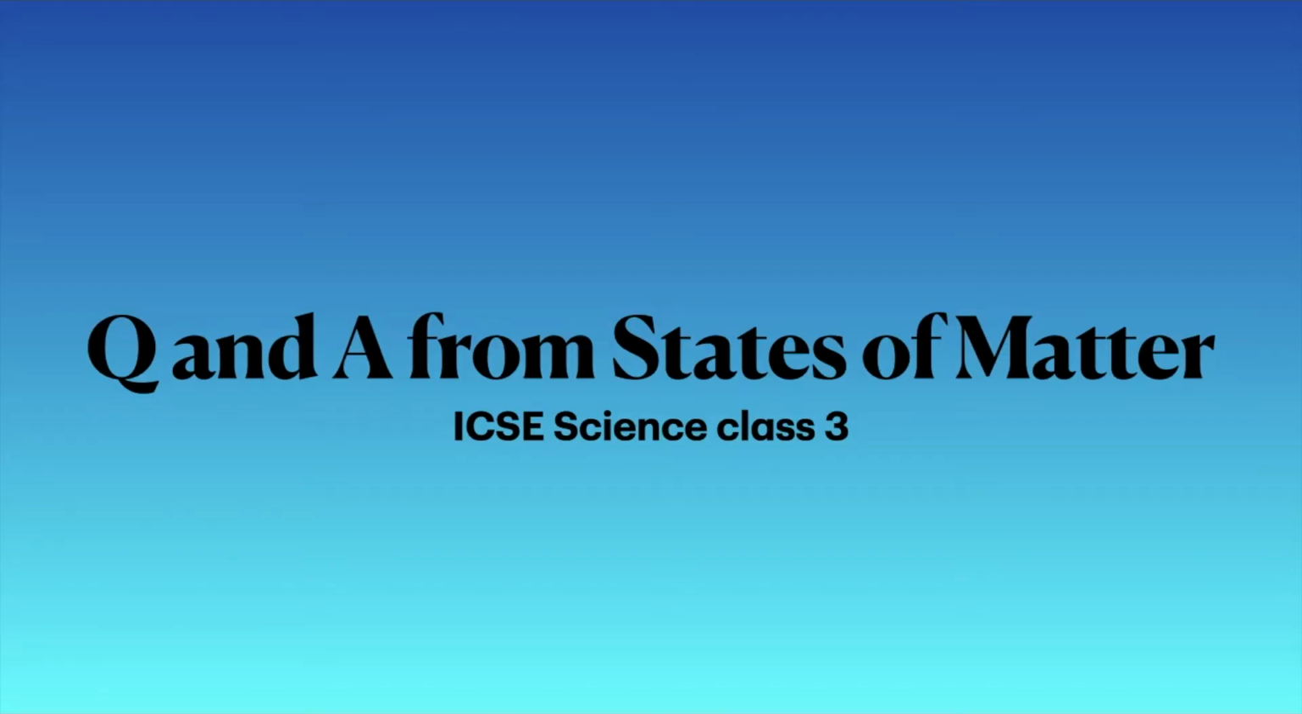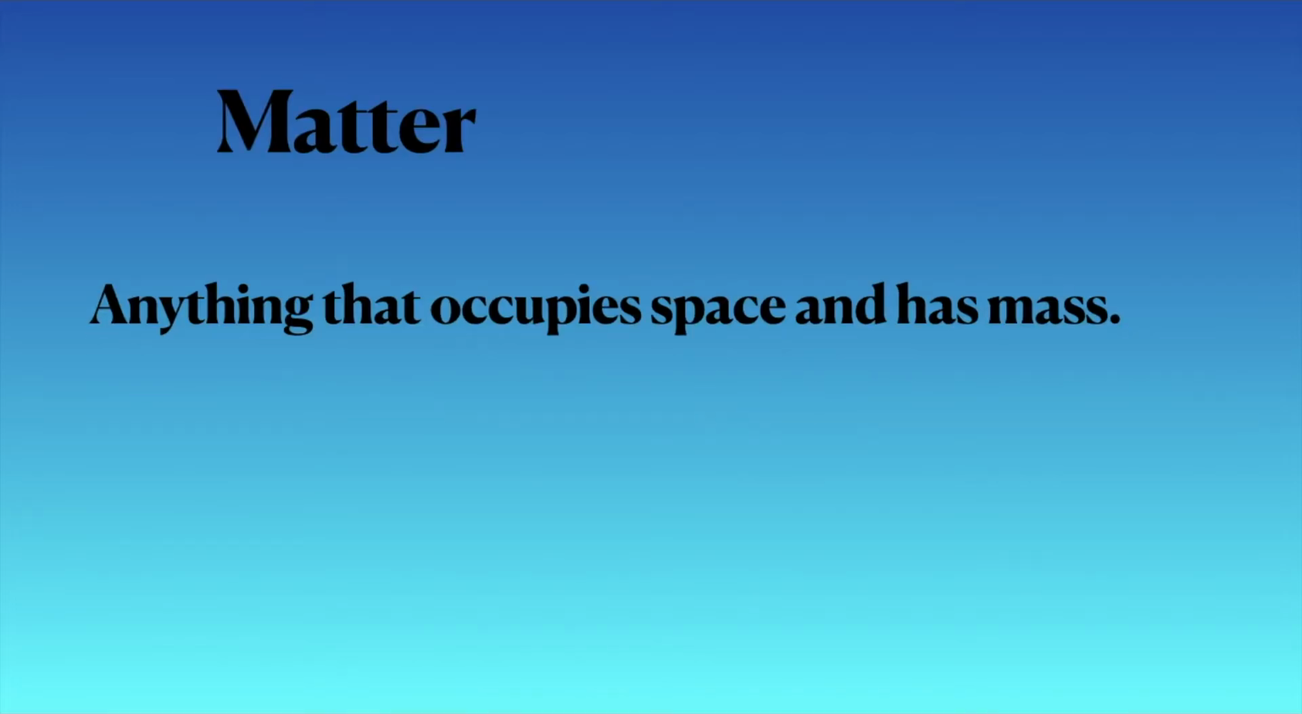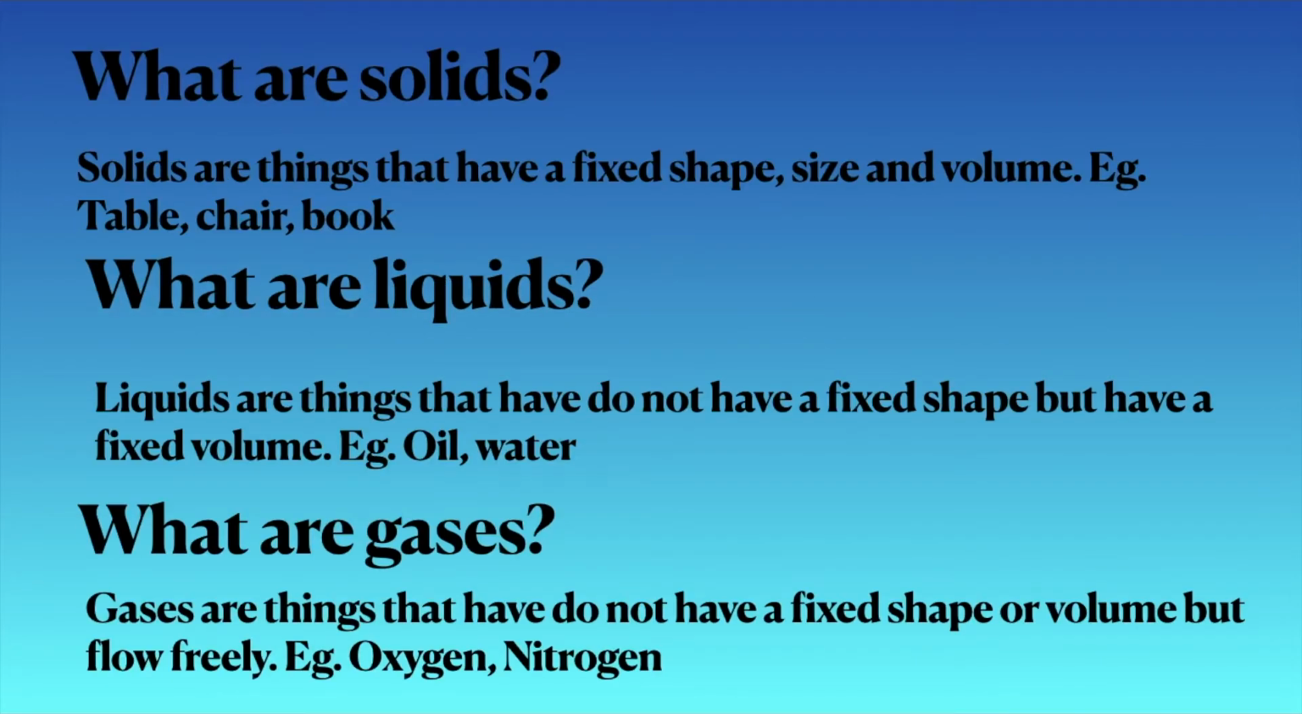Question and answers from states of matter. Matter is anything that occupies space and has mass. What are solids? Solids are things that have a fixed shape, size, and volume. Example, a table, chair, book, pen.